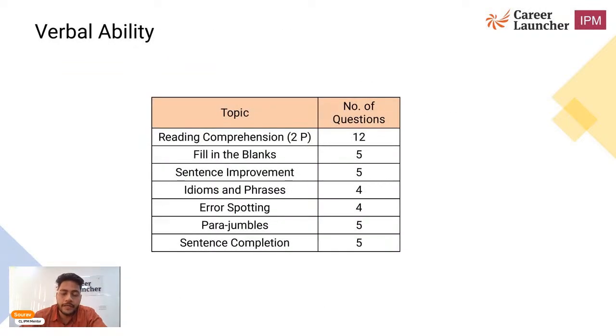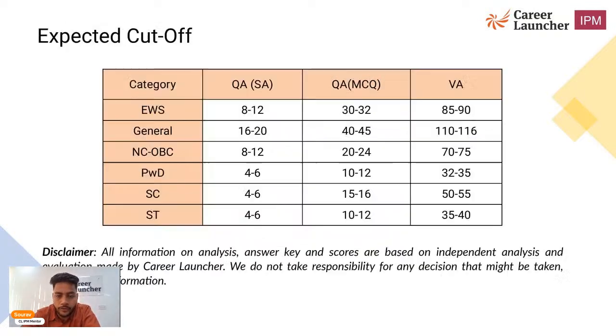If we'll talk about VA section particularly, this was quite easy or easy to moderate. A lot of students attempted 35 plus, with good accuracy. If we'll see the expected cutoff of this year, this will be somehow close to this. For general, this is the sectional cutoff. Also, there is a sectional cutoff in IIM Indore.